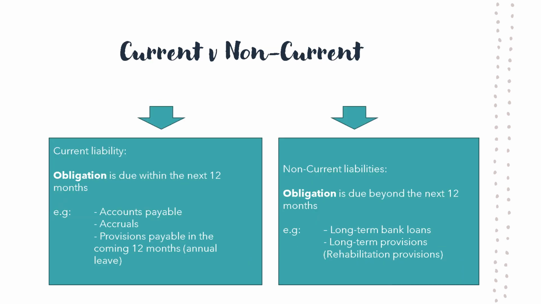A couple of considerations to bear in mind. As with assets, it is necessary to consider the timing of when the future sacrifice of economic benefits are required to be made. Where these sacrifices are due within the next 12 months, the liabilities will be classified as a current liability. Conversely, where they will be payable beyond the next 12 months, they will be classified as a non-current liability. So for example, if you have a bank loan with a term of 5 years, the principal and interest obligations due within the next 12 months will be considered a current liability, and the remaining 4 years will be considered a non-current liability. As such, each year the accountant will be required to adjust the loan account balances to ensure that the current and non-current portions are correctly disclosed.